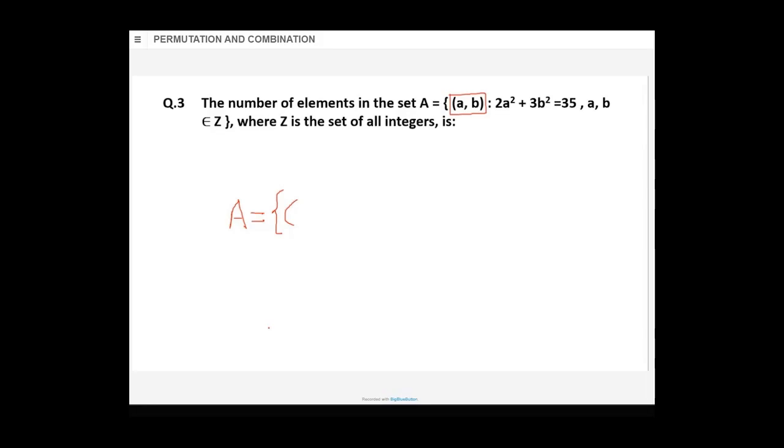Take one value and start. Let me take a as 0 and see what happens in that equation. Substitute a as 0, see what you get. I am giving you the value, you think and see what happens. In this equation a is 0. Assume a to be 0. I took one value like this. a is 0, so this term becomes 0. 0 square into this is 0. Okay, then what happens?